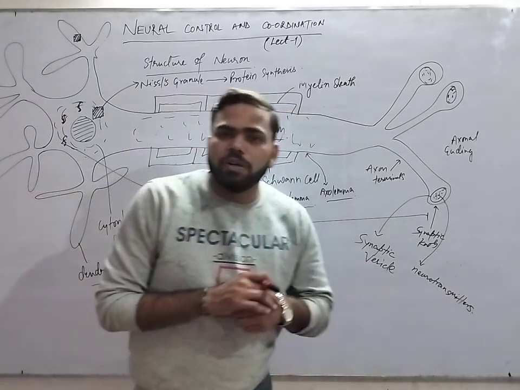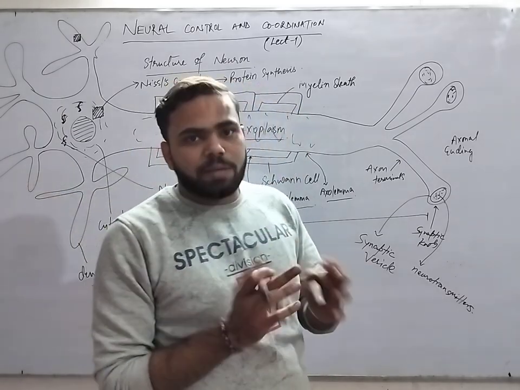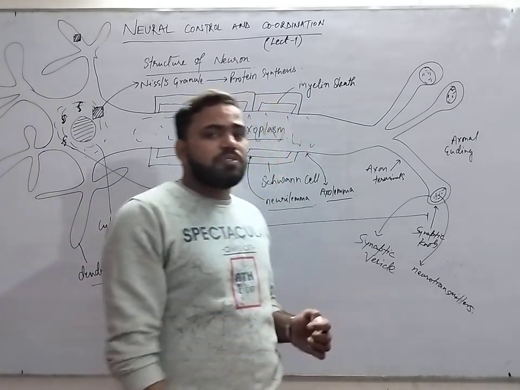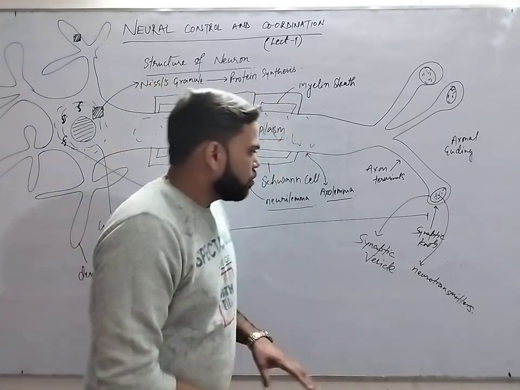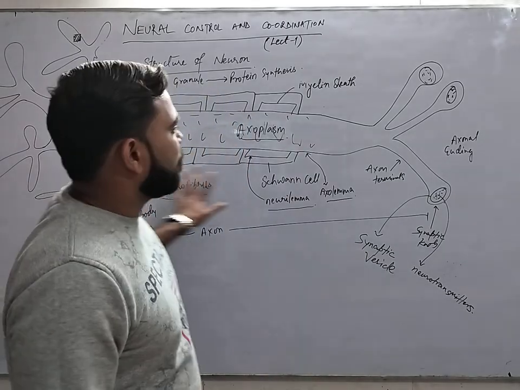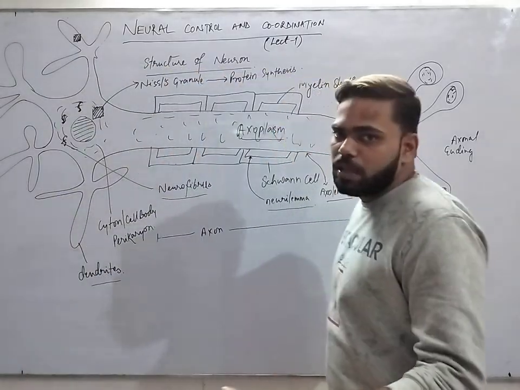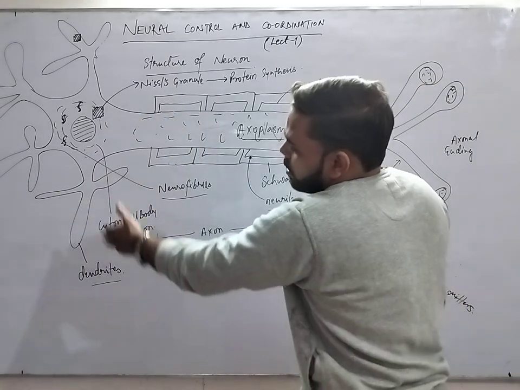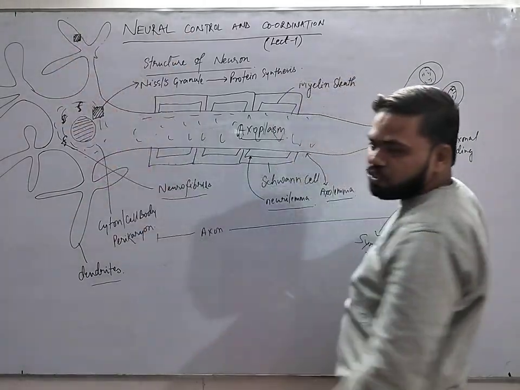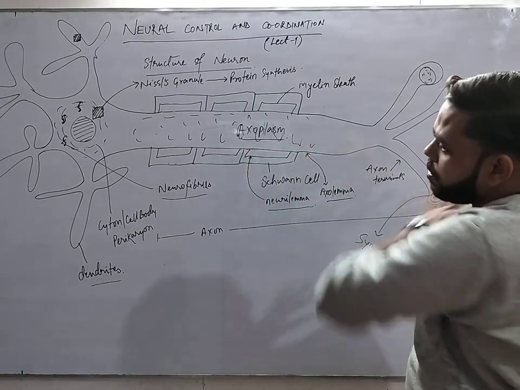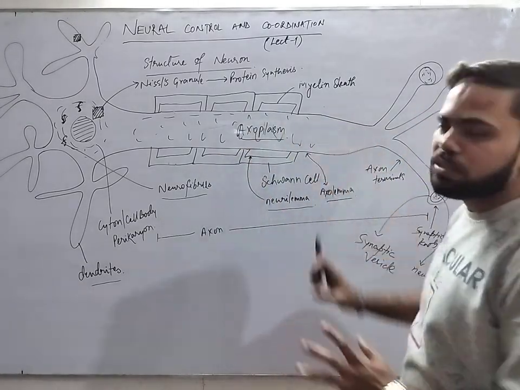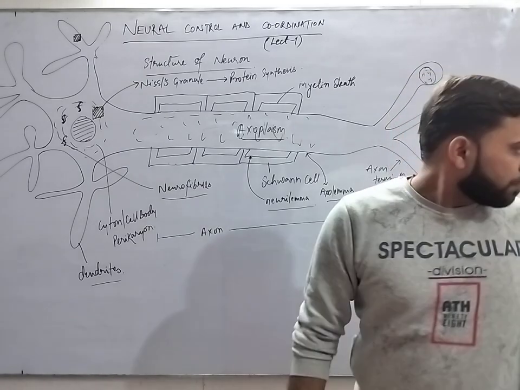In a further lecture we are going to study the synapses. Basically, a synapse is the transmission of impulse from one neuron to another. So I hope this structure of a typical neuron is very much clear. Basically three parts: the cyton, the cellular part, the dendrons, the highly coiled structures, and the axonal part. I hope the basic structure of the neuron is very much clear to all of you.